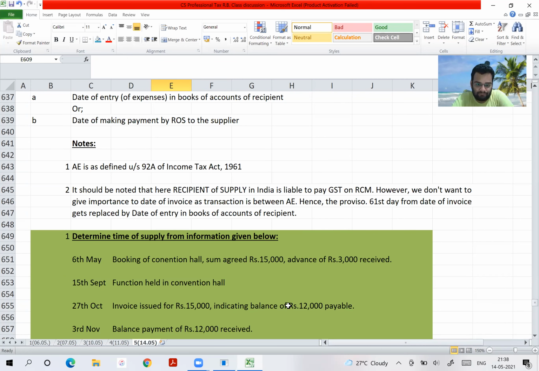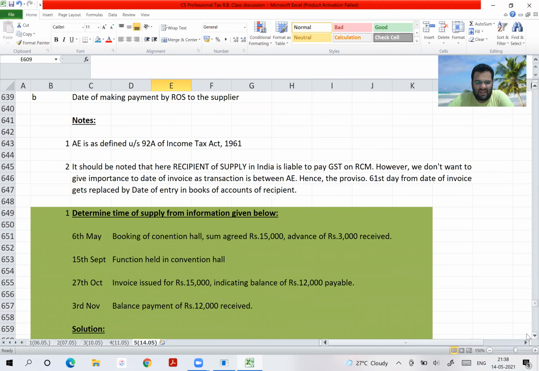So pay attention. This is again from CA final, and I think a similar one was asked in the last exam. Let's see. Determine time of supply from information given below. 6th May, booking of convention hall for 15,000, where advance is 3,000.